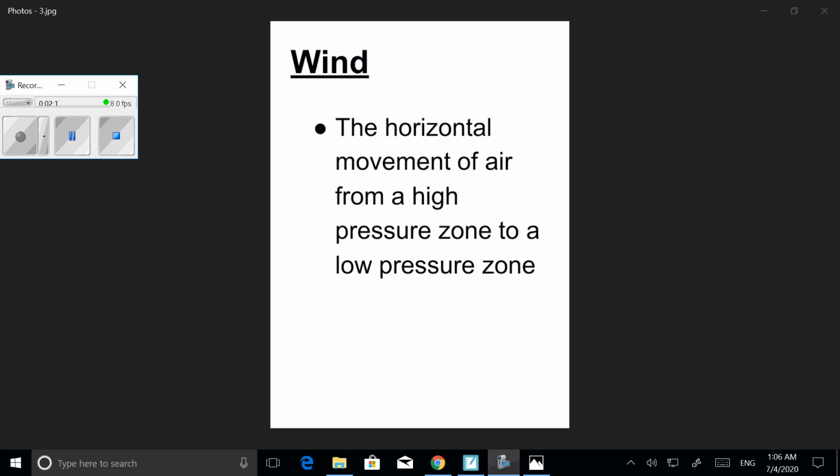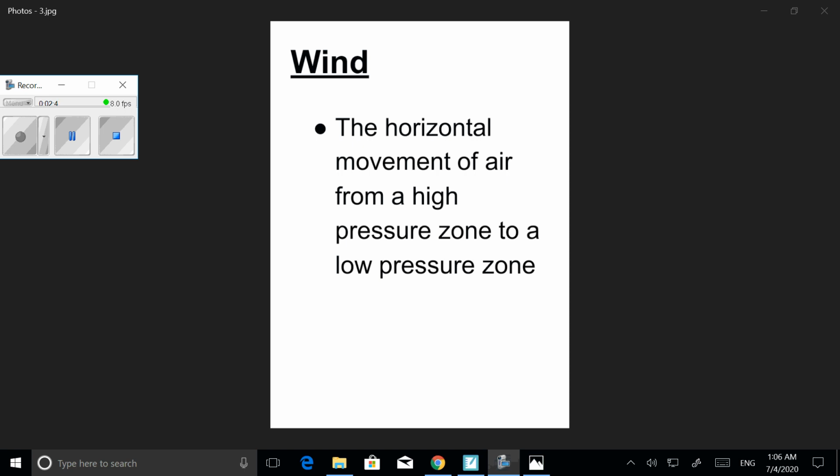Thus, from this definition, we can understand that wind is the movement of air from high pressure regions to low pressure regions in a horizontal way. You studied about horizontal and vertical lines in your maths classes. I think all of you understood this.